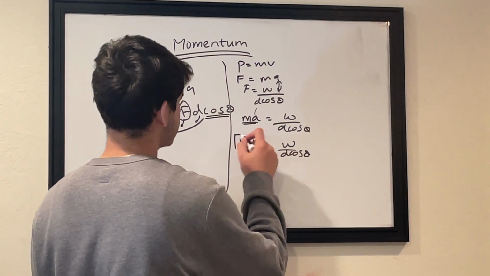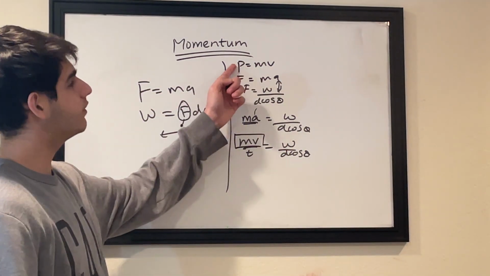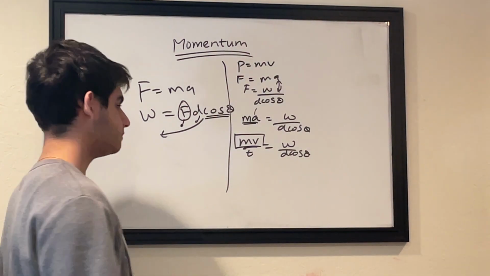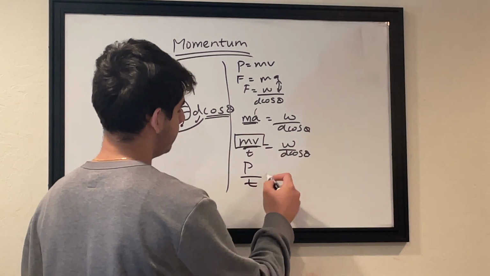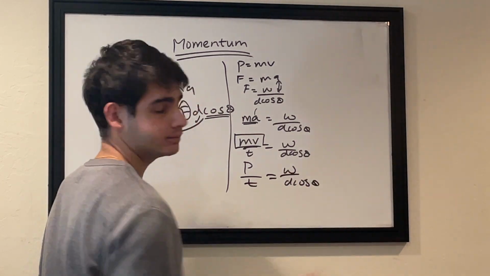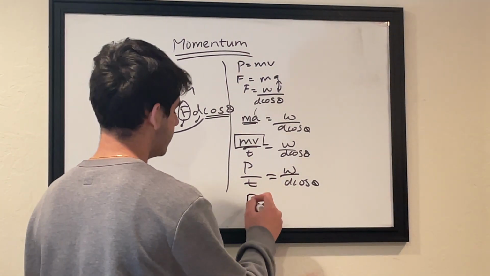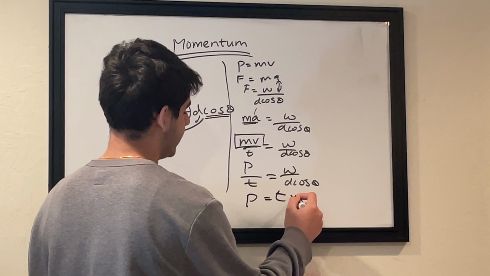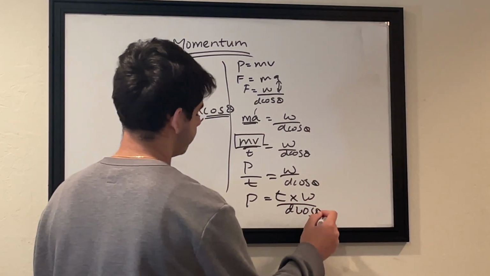What is mv? mv is basically momentum. So p by t, that's momentum, is equal to W by d cos theta. You get it? Alright, so P is equal to time times W divided by d cos theta.